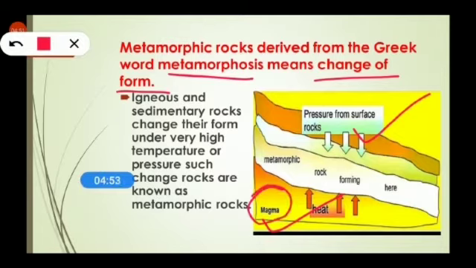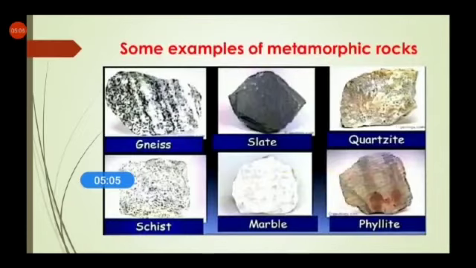As you know, magma is very hot, so heat from this side and pressure from the upper layer, both these things create a metamorphic rock in between them. Clear? Some examples of metamorphic rocks are slate and marble, which are also used in our homes and monuments. One example is the Taj Mahal, where white marble is used.